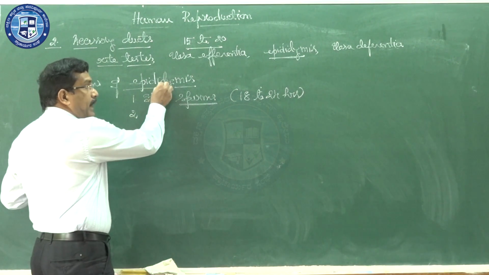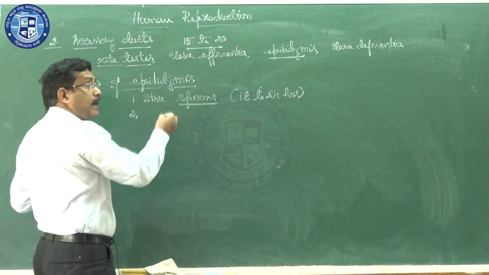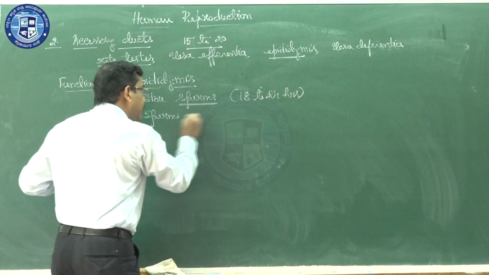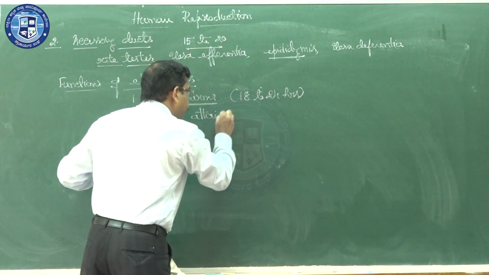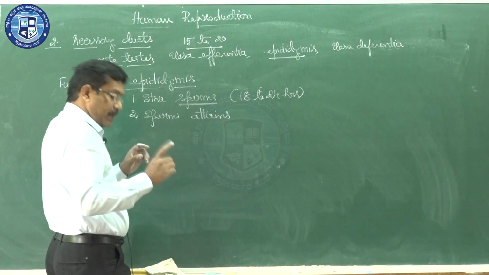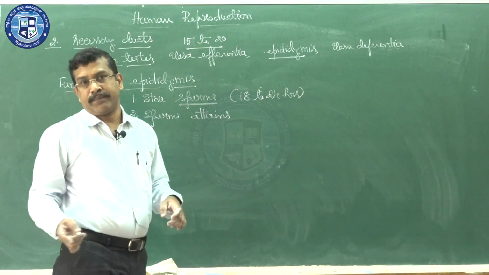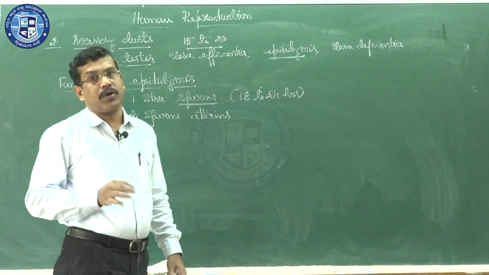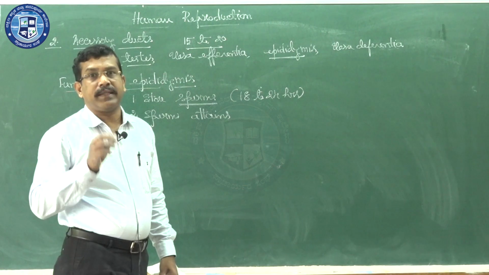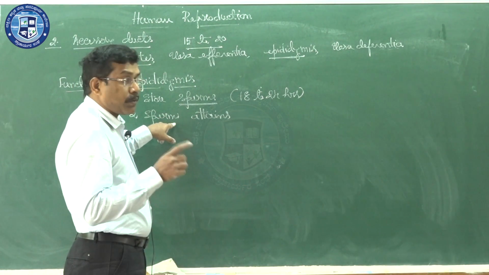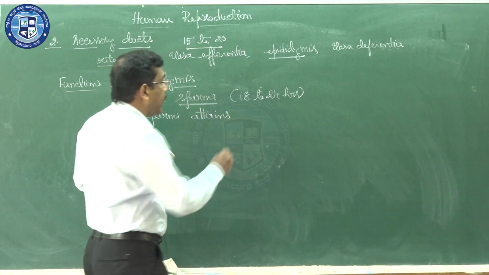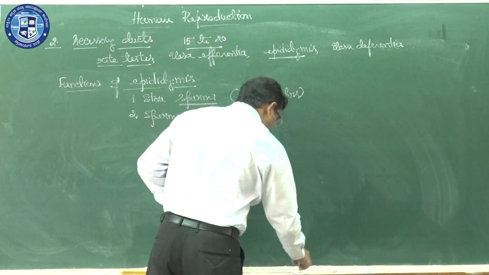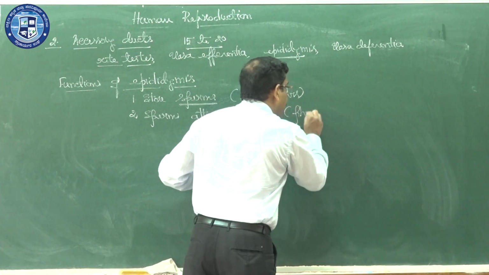Second one is, epididymis is a site where sperm attain physiological maturation. Sperms attain motility. The only flagellated cell present in the human body is the sperm. The sperm which are formed in the testis do not show any kind of movement. Now it should attain the ability to move. That is required for fertilization. So sperm attains motility. Technically, I can use the term physiological maturation.